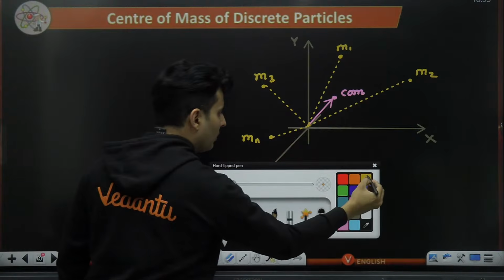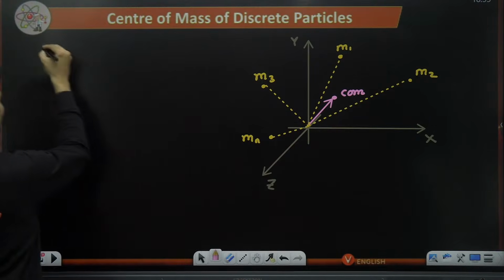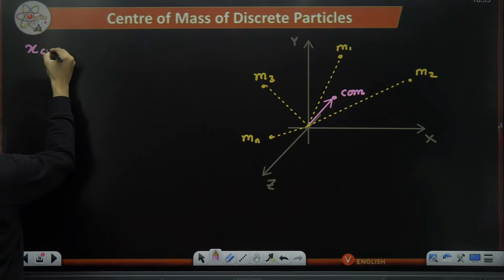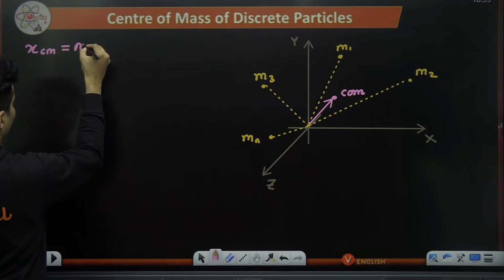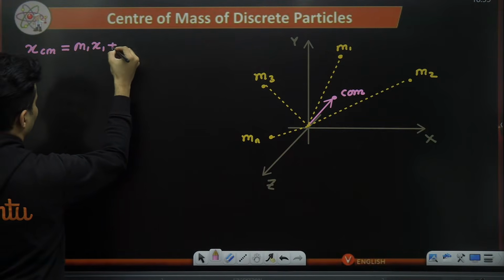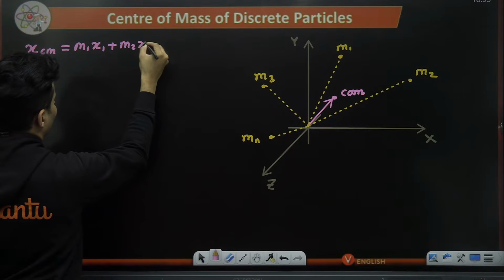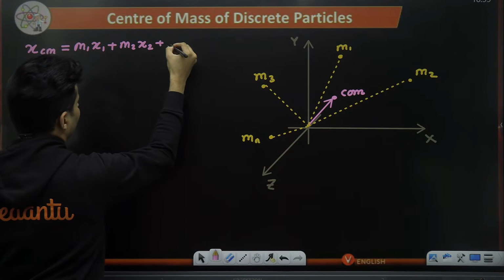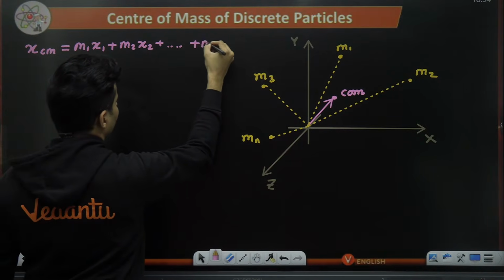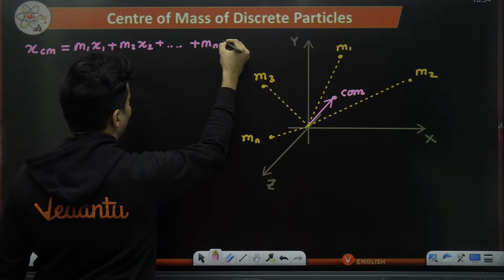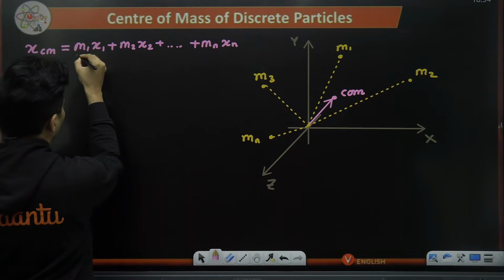So if you ask me what is the x coordinate of the center of mass, instead of just m1 x1 plus m2 x2, it will also have m3 x3. Like that, there will be terms m4 x4 till mn xn, till I reach the last particle.